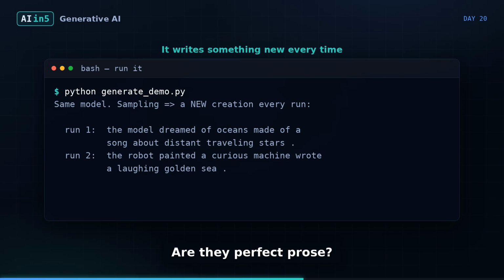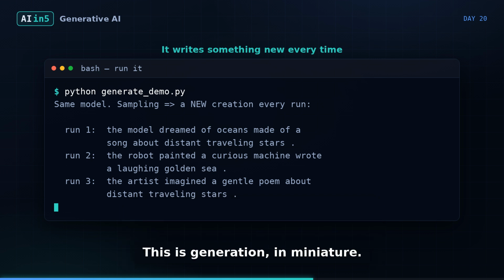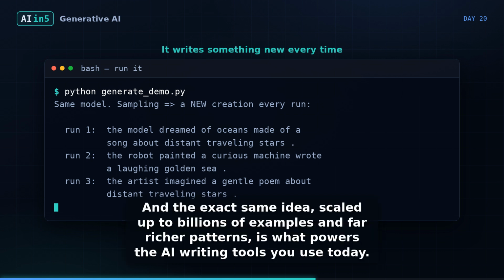Are they perfect prose? No, it's a tiny toy. But feel what's happening. It is genuinely composing new combinations of words it was never explicitly given. This is generation in miniature. And the exact same idea, scaled up to billions of examples and far richer patterns, is what powers the AI writing tools you use today.